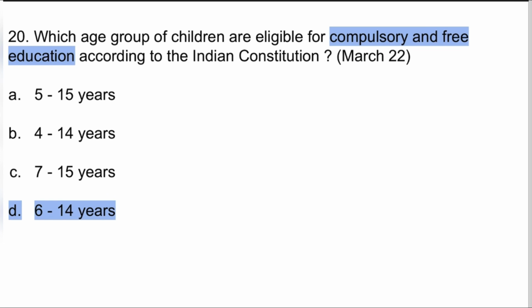20th, which age group of children are eligible for compulsory and free education according to the Indian Constitution? Here the answer should be 6 to 14 years.